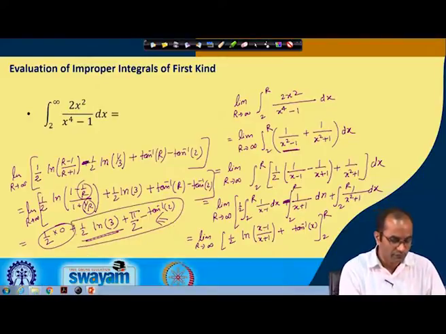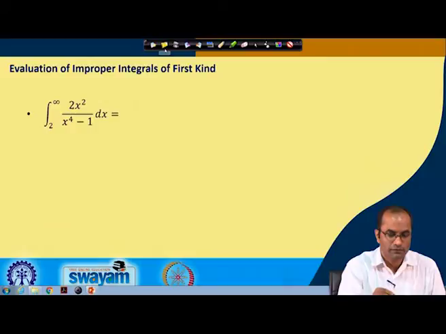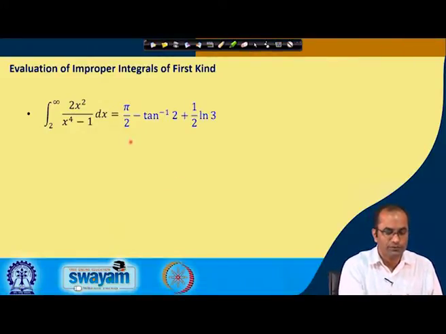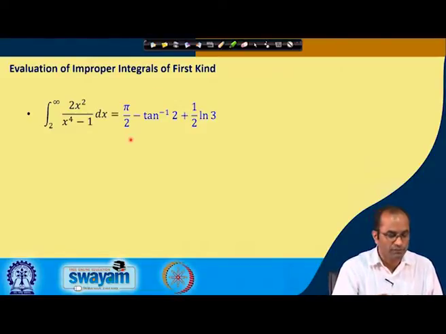So, this is the value of the integral which we have computed here: pi by 2 minus tan inverse 2 and this half ln 3. So, this integral exists, and this is the value of this improper integral.